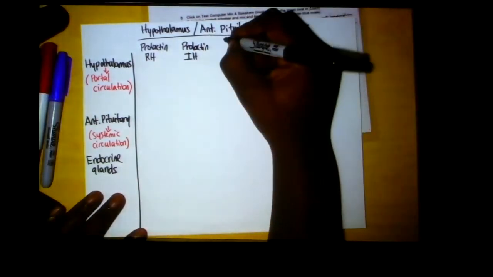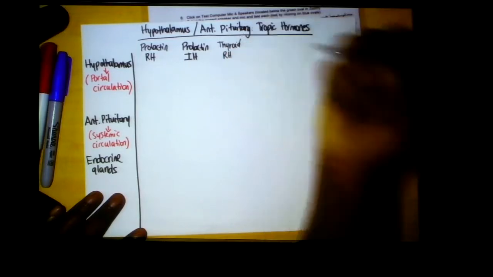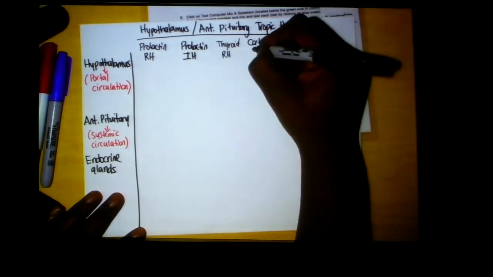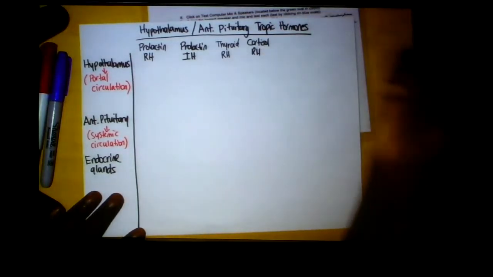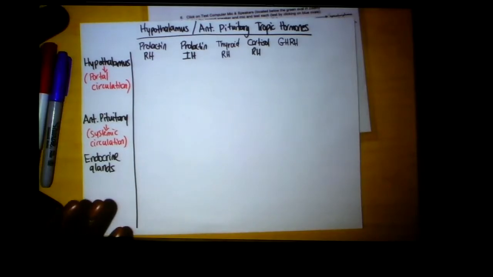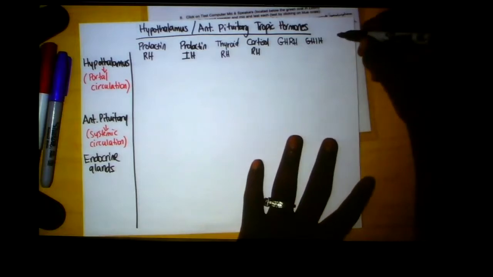Then there's thyroid releasing hormone, cortisol releasing hormone, growth hormone releasing hormone. I'll just put GHRH, that's growth hormone releasing hormone, growth hormone inhibiting hormone, and then gonadotropin releasing hormone, okay? I'll put GnRH, this is a long word, okay?